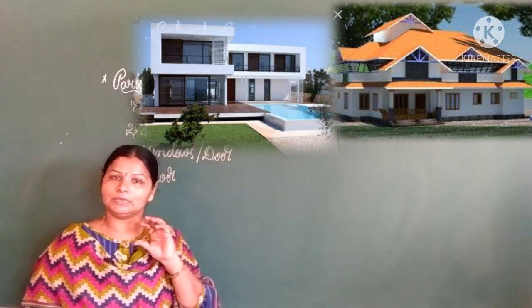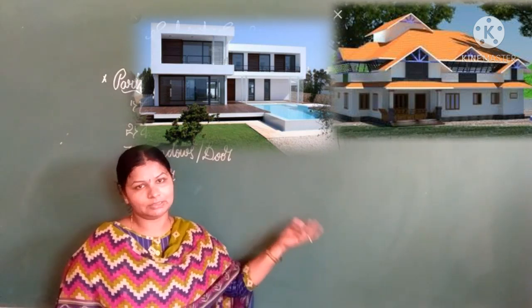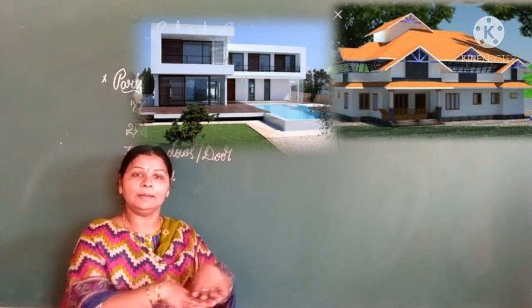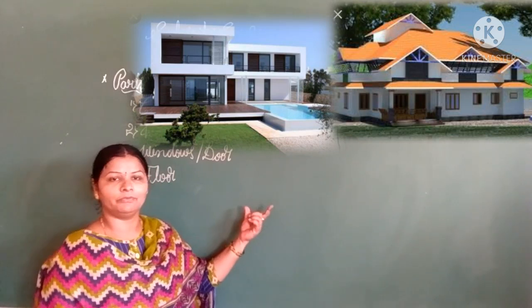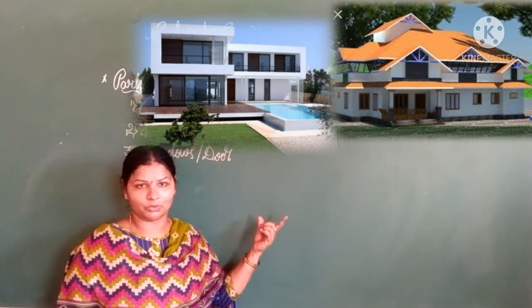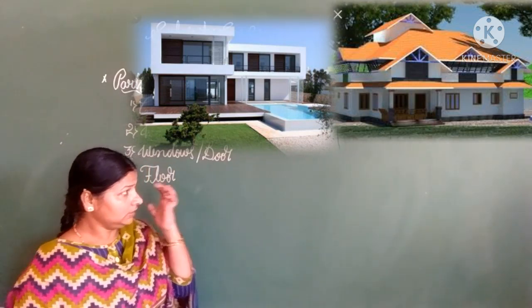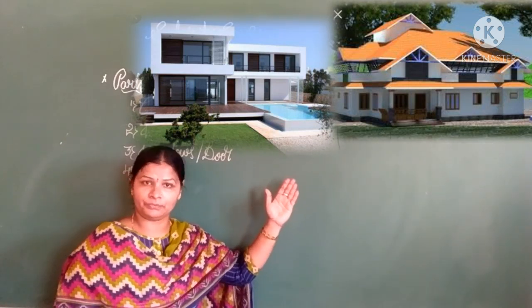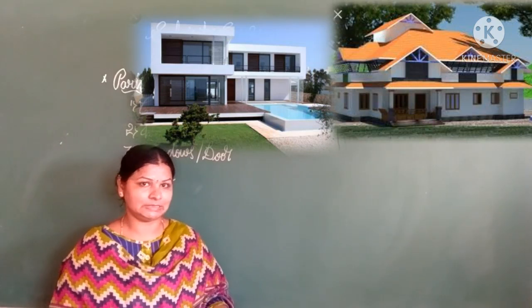In places like that we build the slanting roof house. In the same way, where there are plains, Samatata Bhumi, there we build the flat roof house children. Okay, see, these different types of roofs are decided by the climate of a place children.